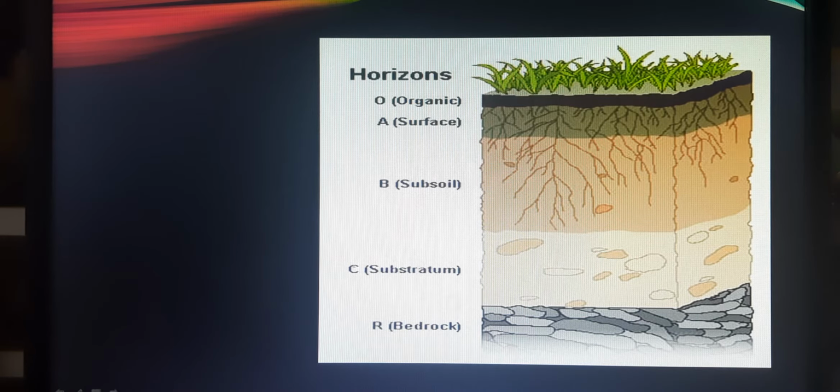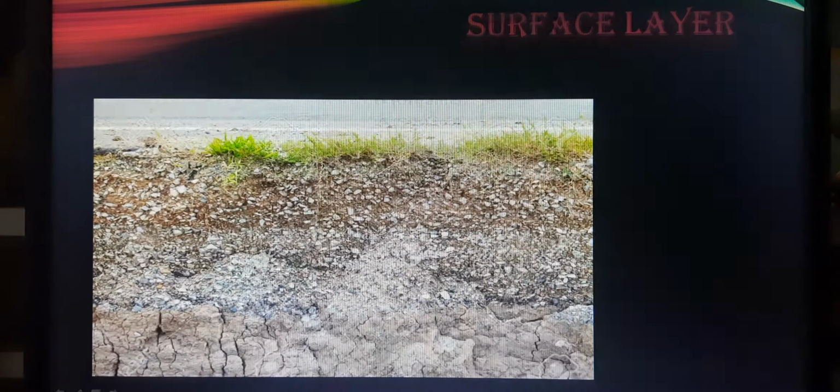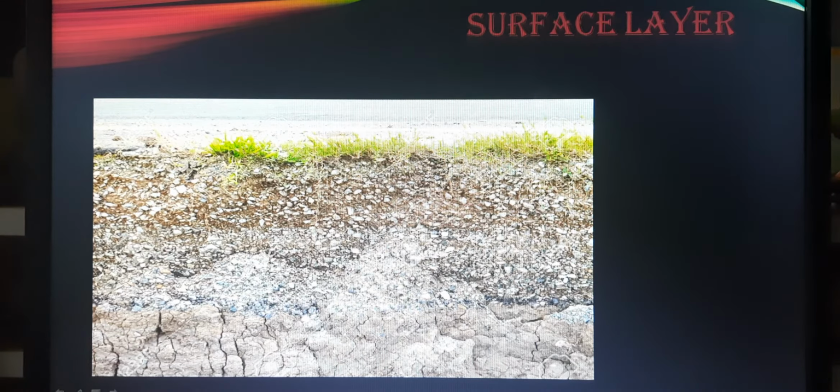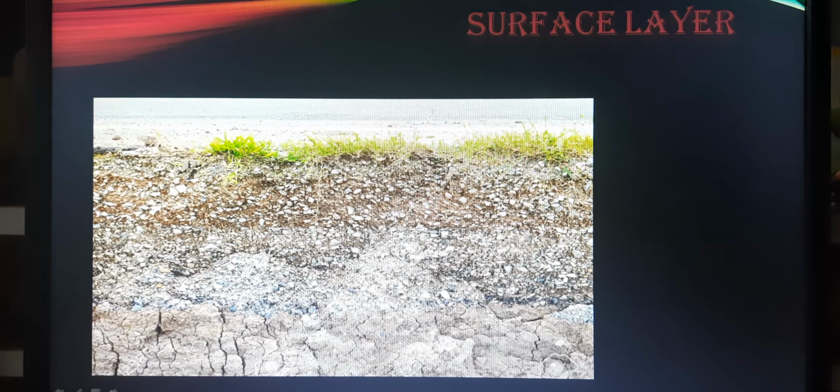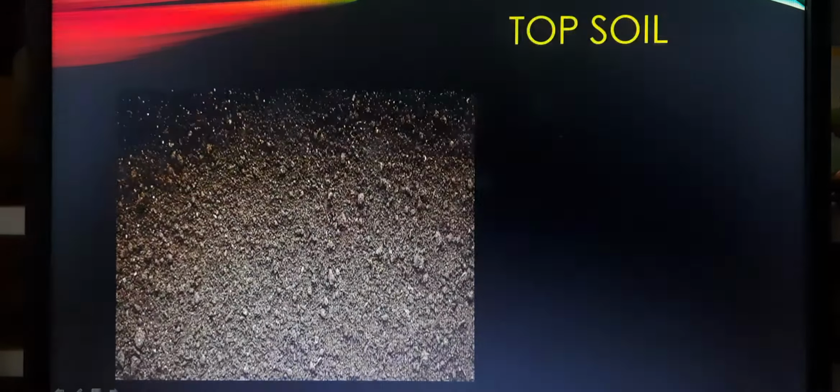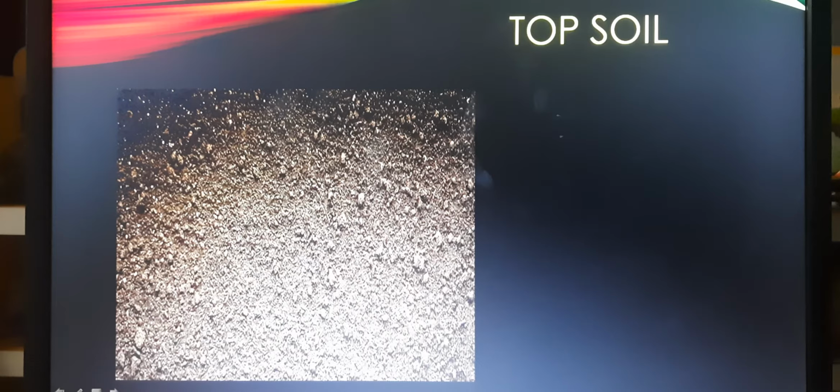material and bedrock. First of all we are going to talk about the surface layer, which is on the top. This is a thin but highly fertile layer, made up of dead organisms and plants. Next, we are going to talk about the topsoil. This layer is dark in color and is also a fertile layer. It is rich in humus, and it is the main source for the growth of plants.